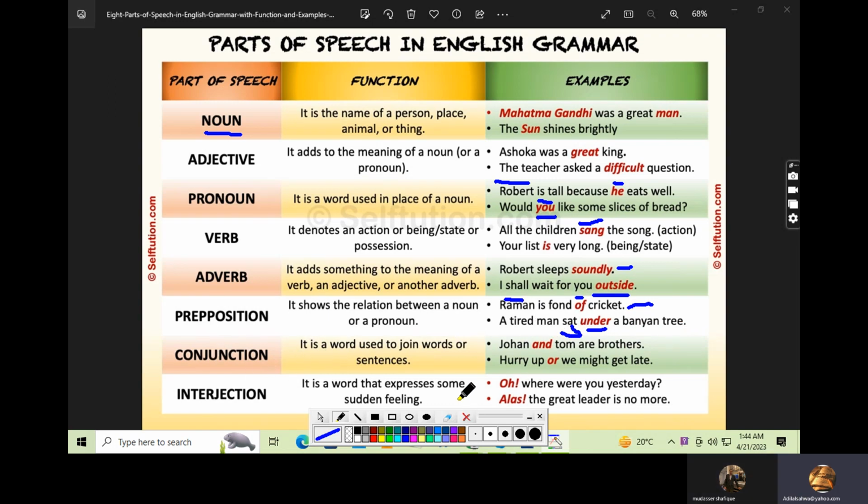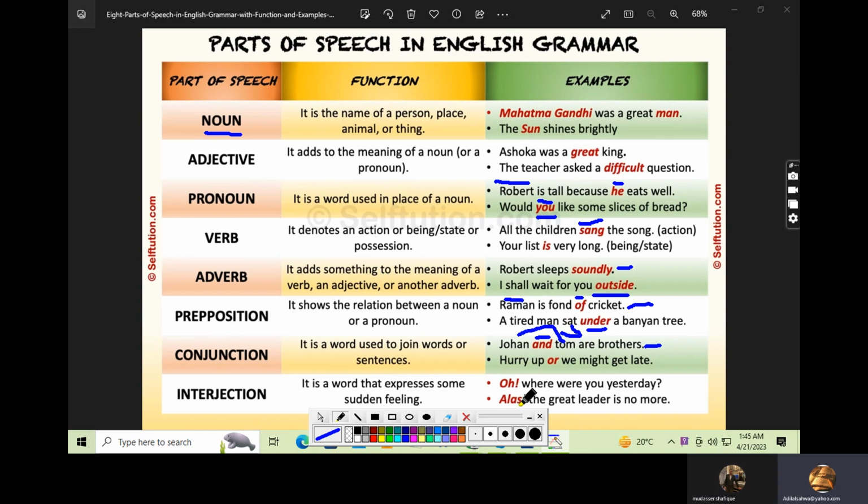Now let's talk about conjunction. Conjunction is a word used to join words or sentences. Basically, when we are talking regularly to different people in our daily life, let's suppose I give you an example: John and Tom are brothers. Now, and is combining these two, John and Tom. We cannot only say John, Tom are brothers. It's going to be wrong, because and is used to join these two brothers. So John and Tom are brothers.